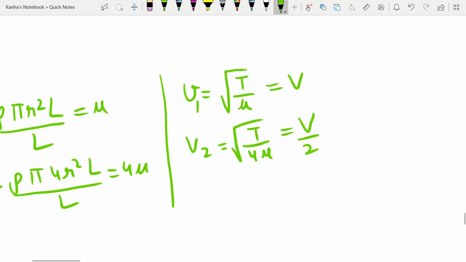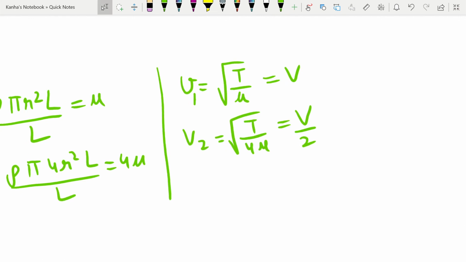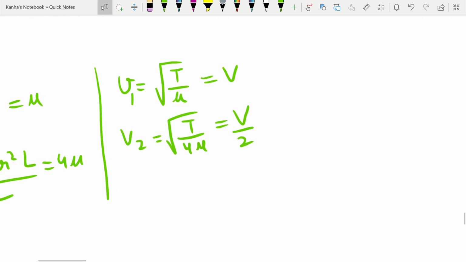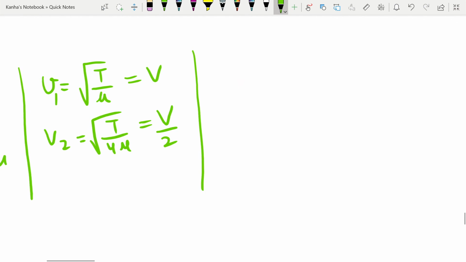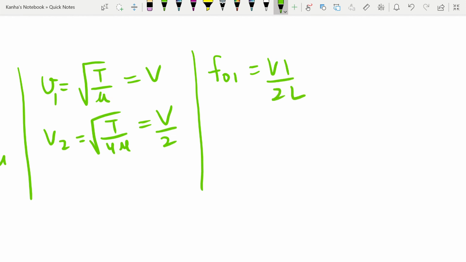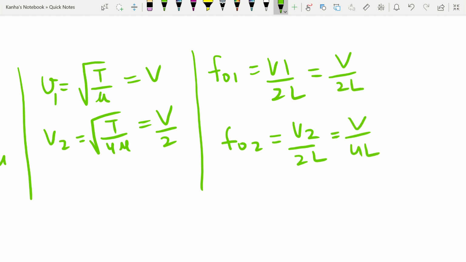So what you can see from here is the fundamental frequencies in both the wires. The fundamental frequency in the first wire is V1 by 2L, and for the second wire it is V2 by 2L. What is V1? V1 is nothing but V. What is V2? It is V by 2. So we have the fundamental frequencies in both the wires.